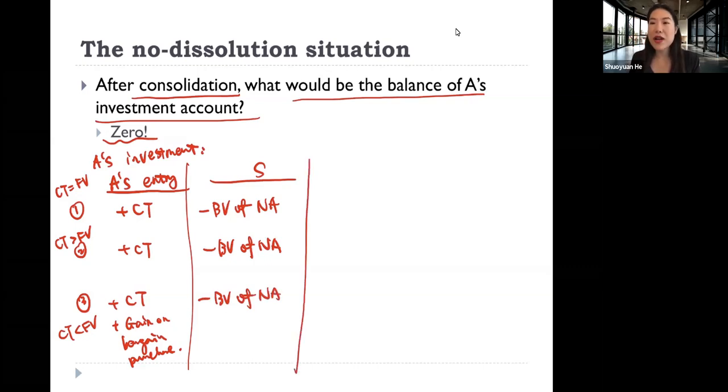This is consolidation entry S. And in consolidation entry A, what we do is we are trying to mark up firm B's book value to fair value and to recognize any goodwill if there's any.